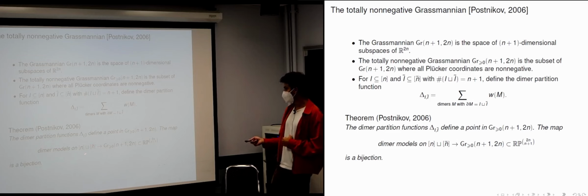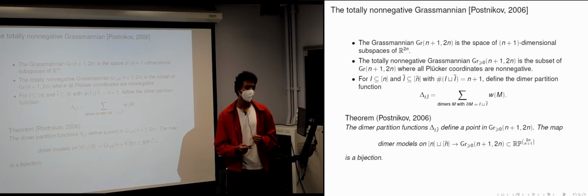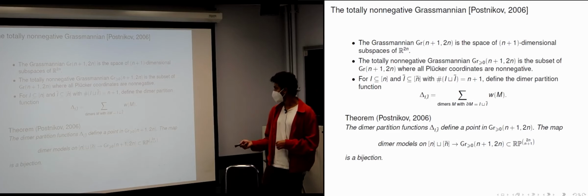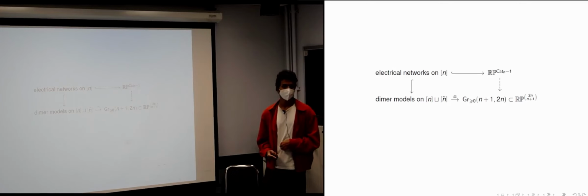There is an equivalence over here that I haven't told you about. But if you quotient out by a certain natural equivalence, then every point in the totally non-negative Grassmannian is going to come from a dimer model. Okay, so this procedure gives you a way to start with a dimer model on 2n vertices and output a point in the totally non-negative Grassmannian.